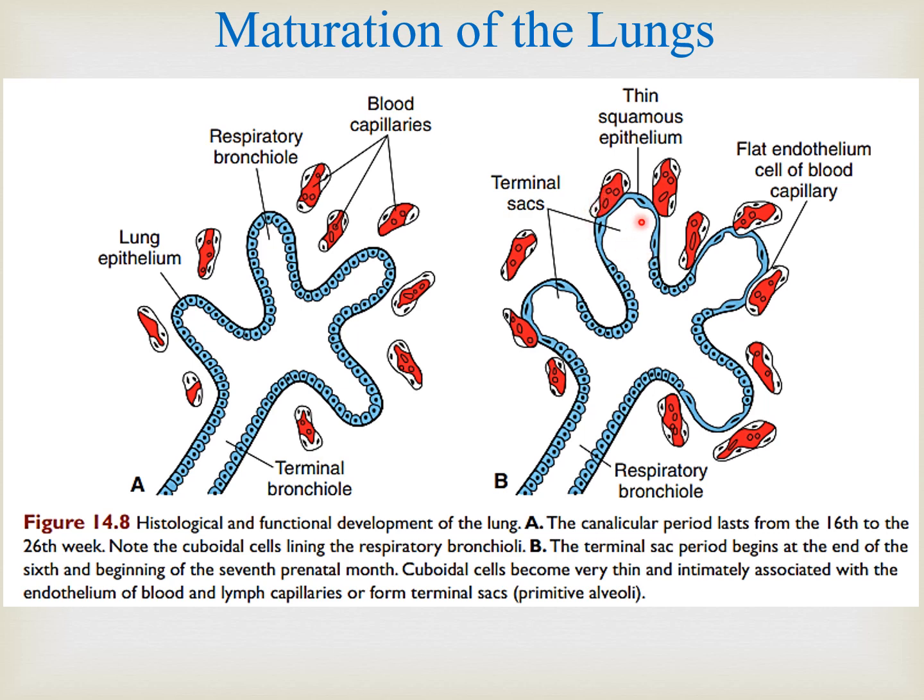Now, these are the terminal sacs which have a simple squamous epithelium, and here you can see the respiratory bronchiole which has cuboidal epithelium. So you can differentiate the cuboidal epithelium from the simple squamous epithelium. The simple squamous epithelium, which forms the terminal sacs or the premature or primitive alveoli, now has close contact with the capillaries, and if the baby is born at this time, the baby can survive easily.